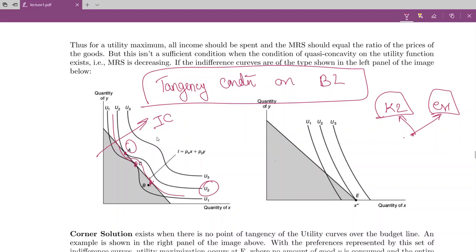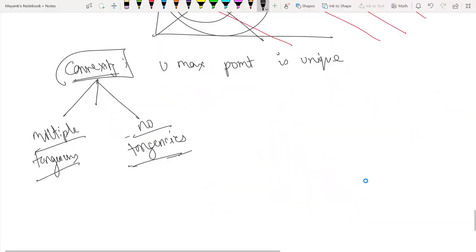The other case is no tangency. This is the case where the ICs are never tangent to the budget line. Okay, so in this case just go for the corner solution. So what do we have to do in this case? In the no tangencies case, either the x intercept or the y intercept.